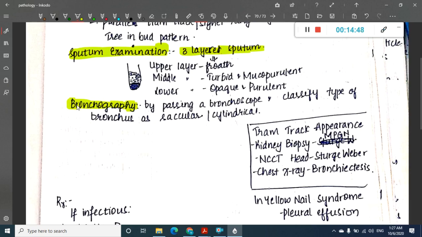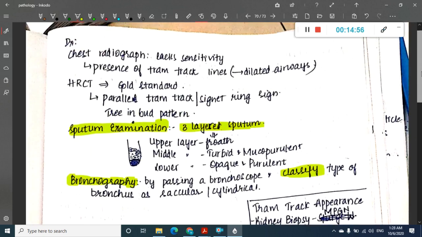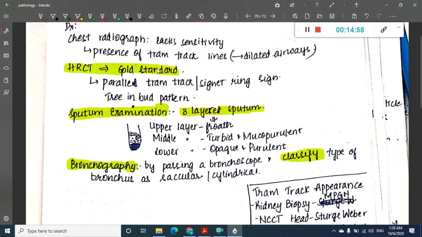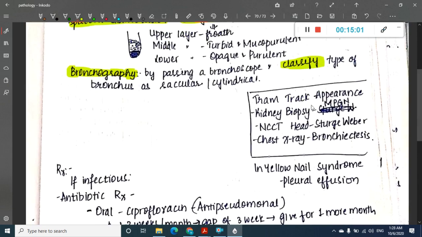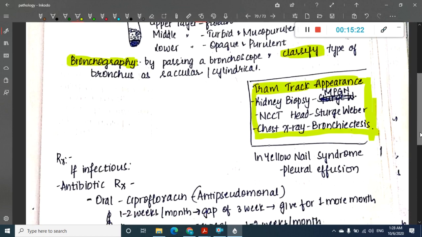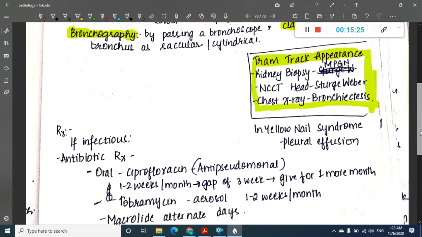This bronchography is done by passing a bronchoscope, and with its help you can classify the type of the lesion. HRCT is the gold standard. Tram track appearance is seen in X-rays. Where do you see tram track appearance? It is seen in kidney biopsy in membranoproliferative glomerulonephritis. In non-contrast CT scan of head, tram track appearance is seen in Sturge-Weber syndrome. In chest X-ray, tram track appearance is seen in bronchiectasis.